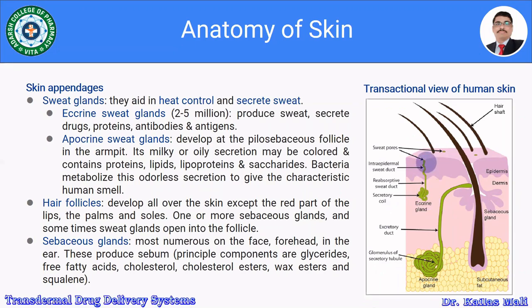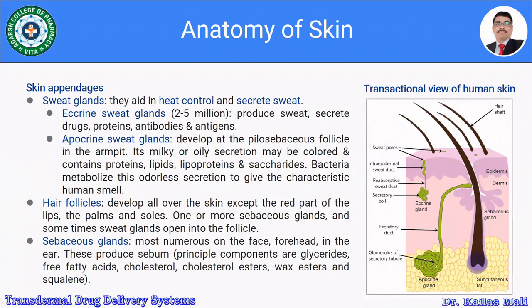While apocrine sweat glands develop at a pilosebaceous follicle in the armpit. It's a milky or oily secretion, may be colored, and contains proteins, lipids, lipoproteins, and saccharides. Bacteria metabolize this odorless secretion to give the characteristic human smell.